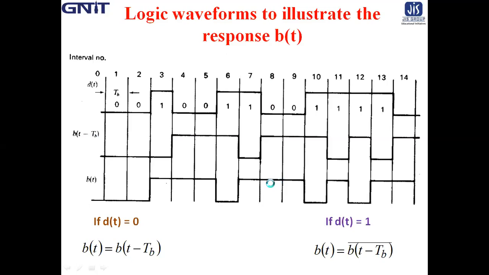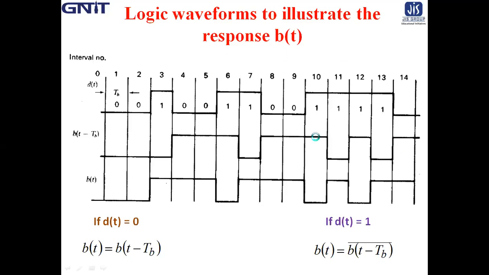Then this 1 again goes to the 9th bit interval of bt minus tb. Then in 9th bit interval, dt is 0, bt minus tb is 1. So bt is 1. Then this 1 from the 9th bit interval of bt comes to the 10th bit interval of bt minus tb.